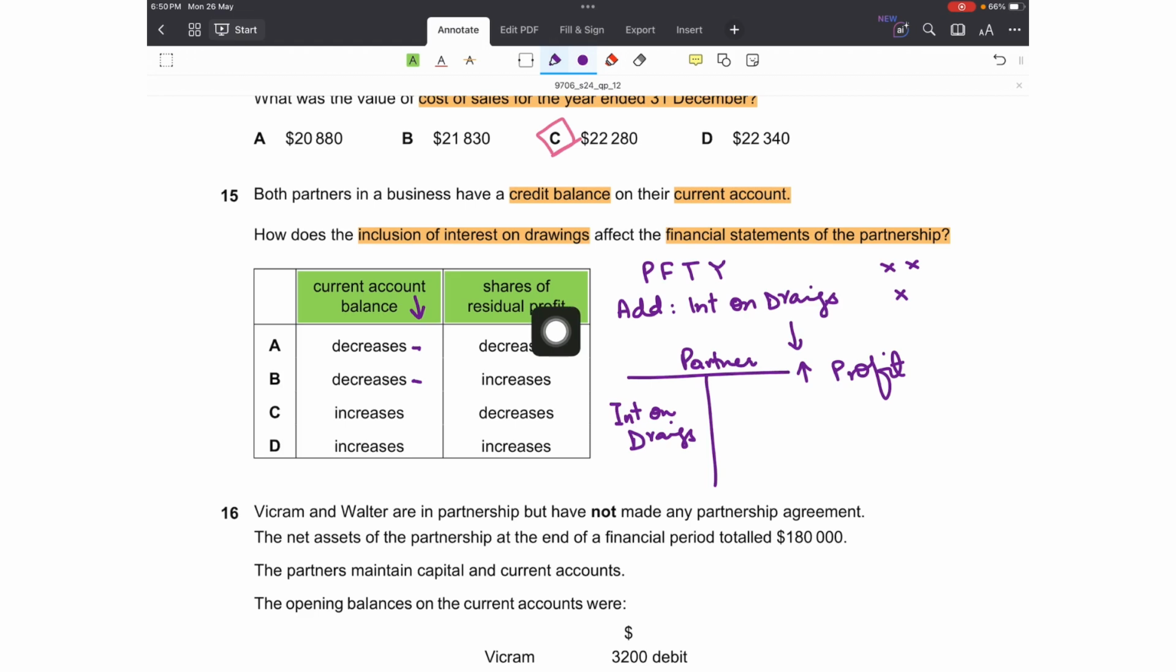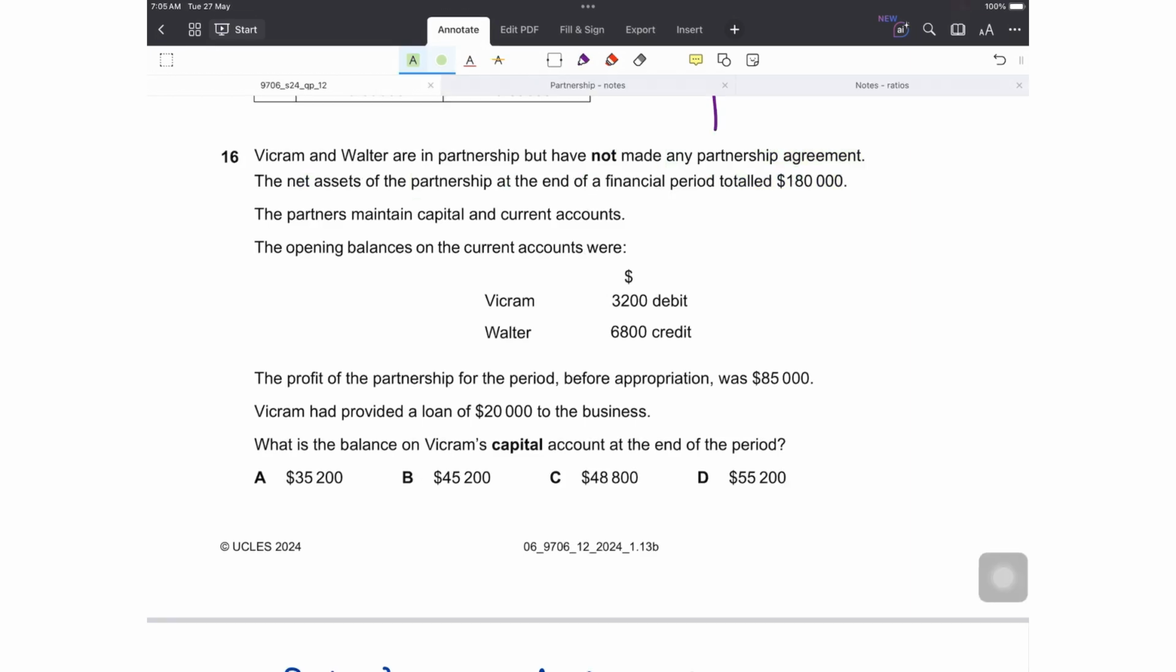How will this impact the share of residual profit? The inclusion of interest on drawings, since it is being added to the profit for the year, means more will be there for the partners to be distributed between them, so it increases the share of residual profits. So that is B. One item will be decreased, one item will be increased through the inclusion of interest on drawings.